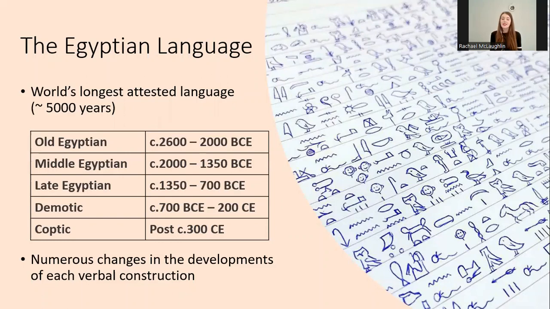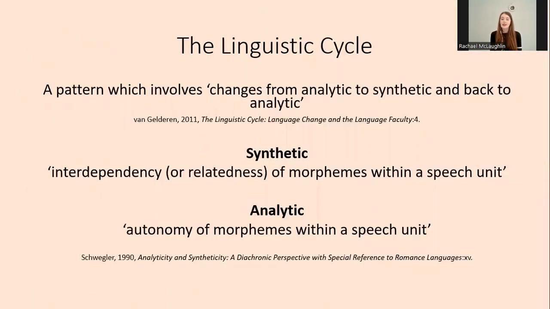As a result of the individual linguistic changes they experienced, each Egyptian verbal construction shows an overarching pattern known as the linguistic cycle pattern. This is a theoretical linguistic pattern which involves the alternation between analytic and synthetic forms, with a full cycle being the change from analytic to synthetic to analytic, or alternatively from synthetic to analytic to synthetic.